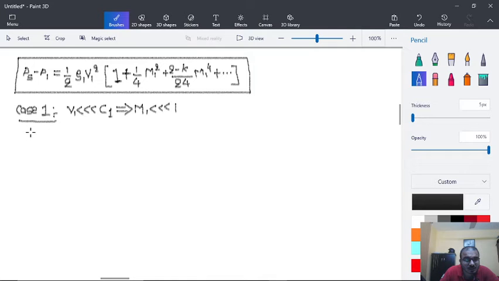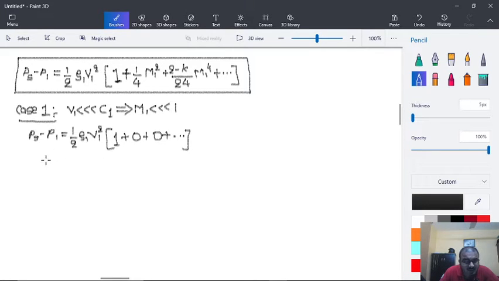So what we can do here is Ps minus P1 is equal to half rho 1 V1 square into (1 plus 0 plus 0 plus and so on).